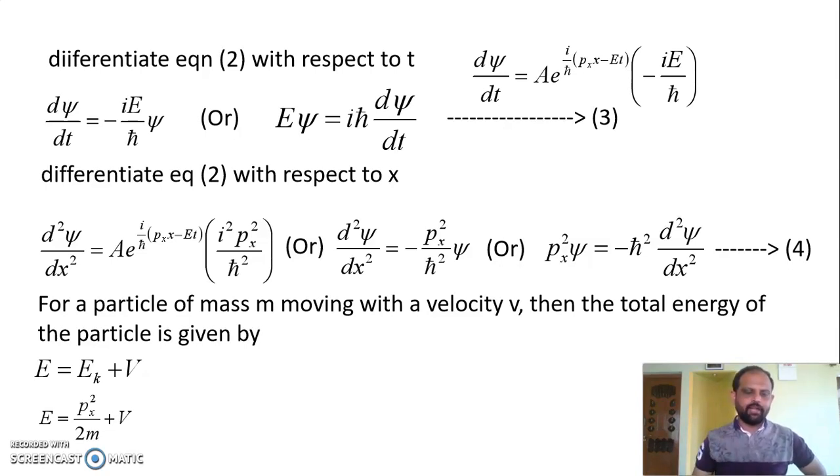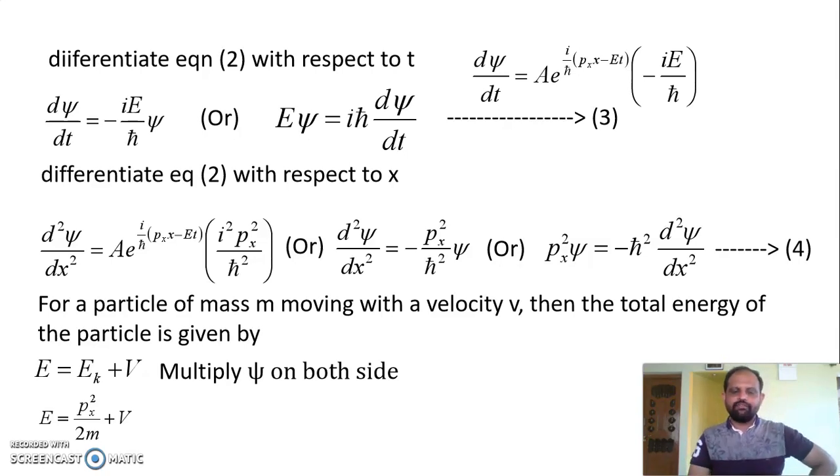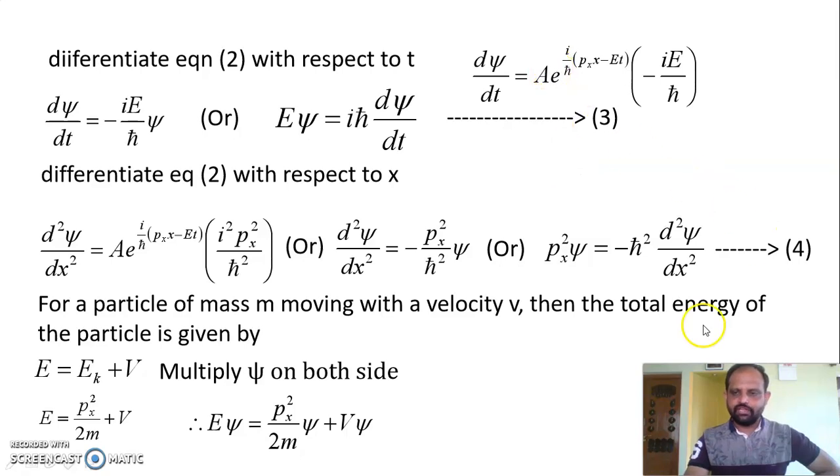If you multiply and divide by m, in terms of the momentum, the kinetic energy will be equal to px squared divided by 2m. So E is equal to px squared divided by 2m plus V. That is the total energy. If you multiply psi on both sides, the equation reduces to E psi is equal to px squared psi divided by 2m plus V into psi. Now we can substitute equations 3 and 4.